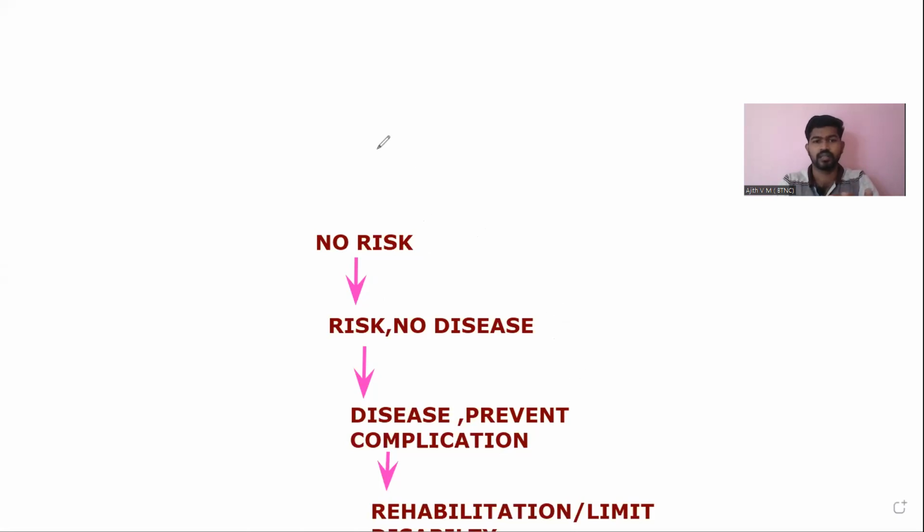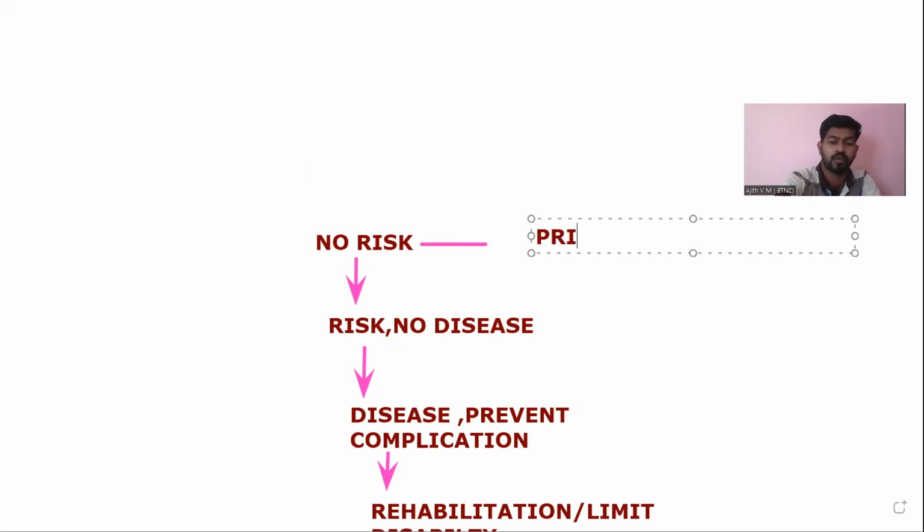I have set four terms: primordial prevention, primary prevention, secondary prevention, tertiary prevention. In the example I gave, the person fears that eating too much of some food will bring illness, but there is no risk factor for any disease in his family. That we can consider as primordial prevention. This is easy to remember, which is the reason I have put this flow chart. So the first is primordial.